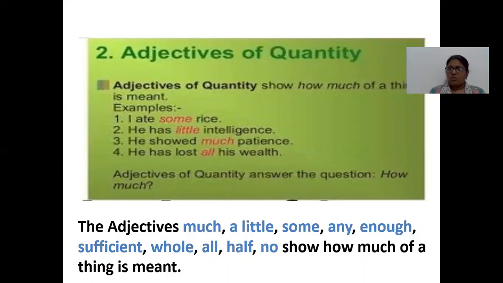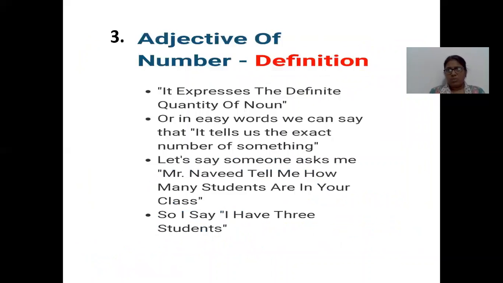The adjectives much, a little, some, any, enough, sufficient, whole, all, half, no, show how much of a thing is meant. Third comes adjective of number. So we can define it: it expresses the definite quantity of noun, or in an easy manner we can understand that it tells us the exact number of something.